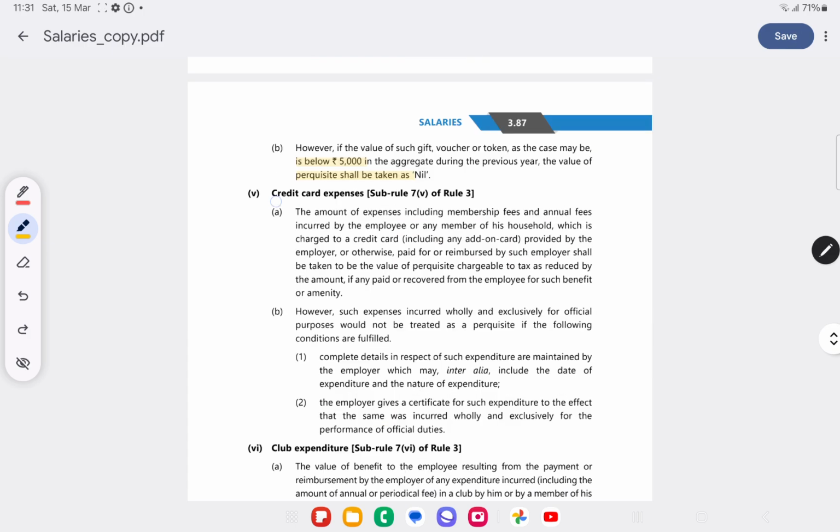On all credit card expenses, if reimbursed by the employer, shall be taken as value of perquisite as reduced by the amount, if any, paid by the employee. For such exemption, complete details in respect of expenditure should be maintained by the employer, including date and nature of expenditure. The employer should give a certificate for such expenditure.